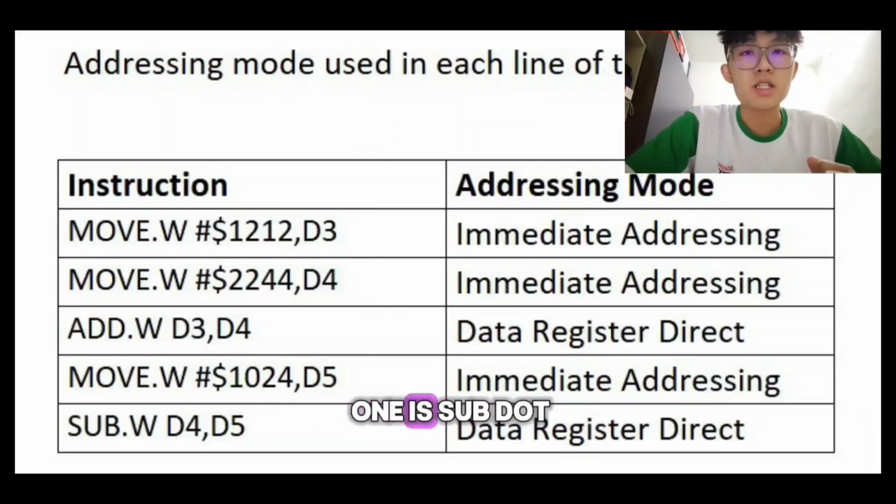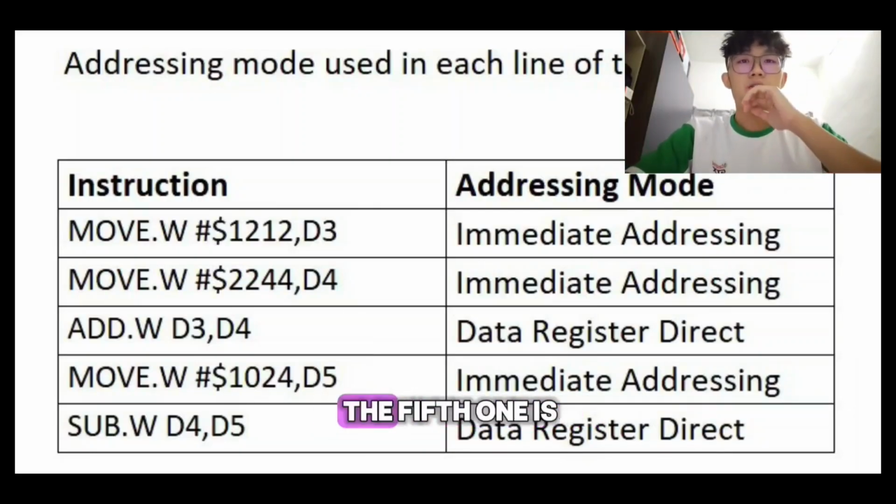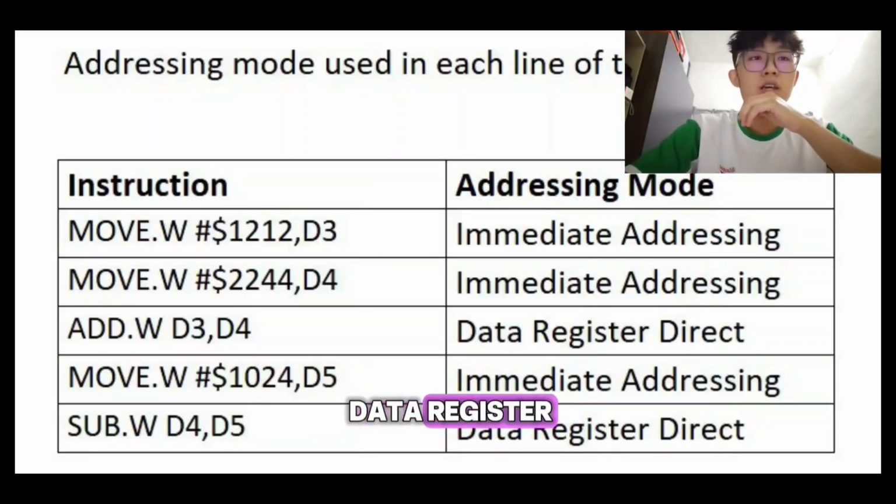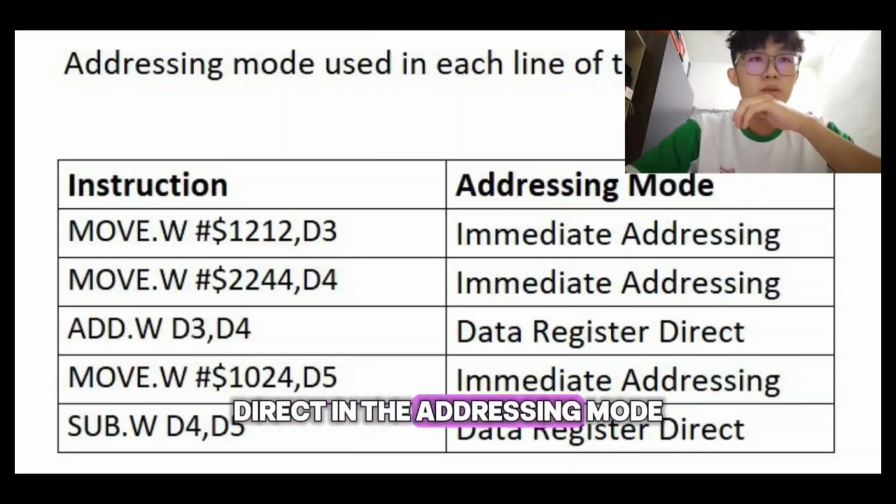And then the last one is sub.w D4, D5. So D4 and D5 are data registers, and D4 is subtracted from D5, which means the fifth one is data register direct in the addressing mode.